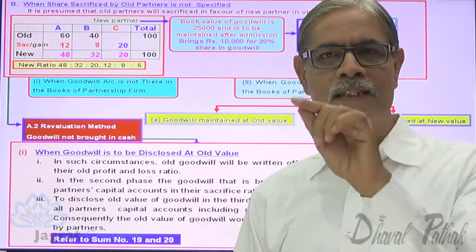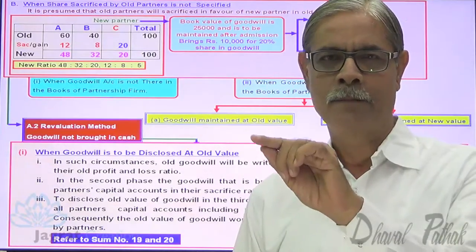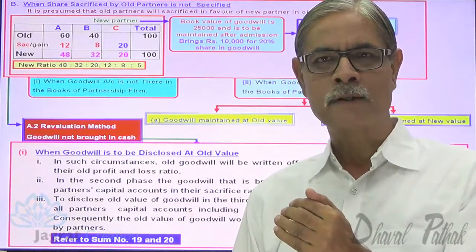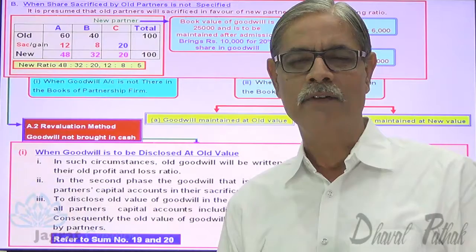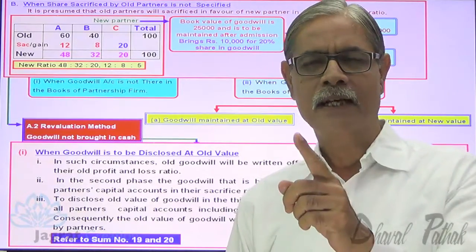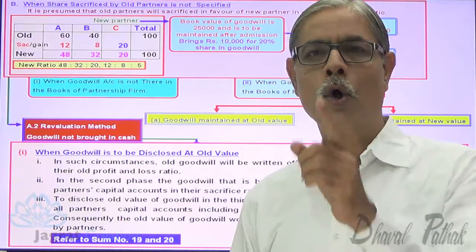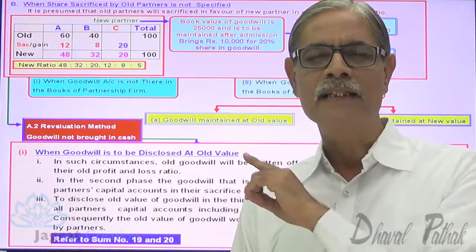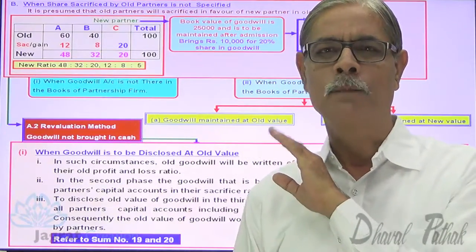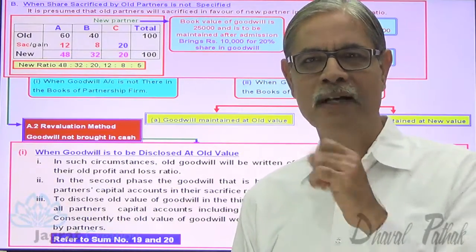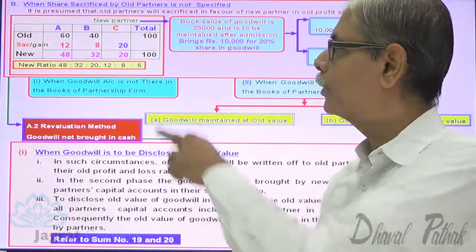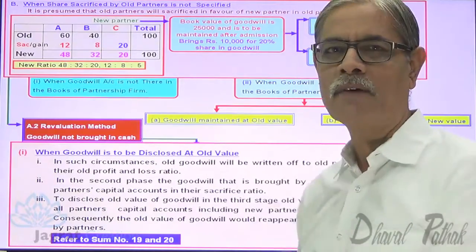The goodwill value is 0 before you raise it. Now you raise it to 25,000. So there is an increase in value of goodwill of 25,000. That 25,000 increase in value of goodwill will be credited to all the partners, including C, in the new profit sharing ratio. So what's the increase in value of goodwill? 25,000. That is to be distributed to A, B and C in the new profit sharing ratio.